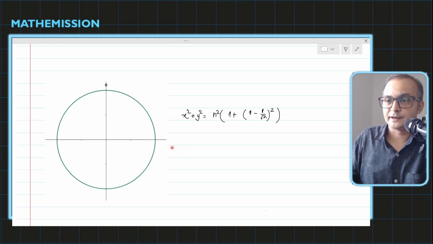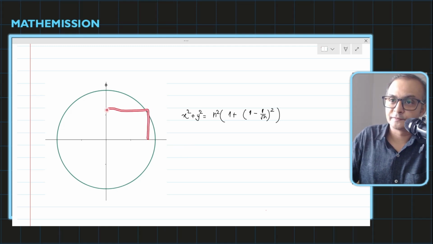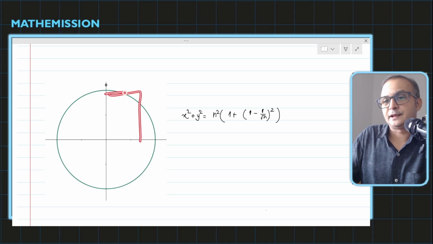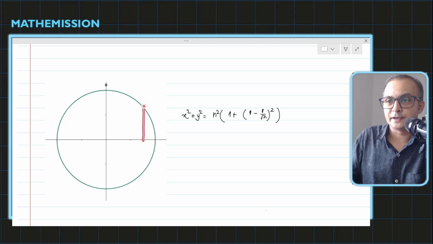If r is greater than n, then you can draw the grid either like this or like this. By the way, these two lengths will be equal. In both cases, you can see that there is less chance to get a tangent. In this particular case, we don't have any chance to get the tangent unless this point is an integer point.